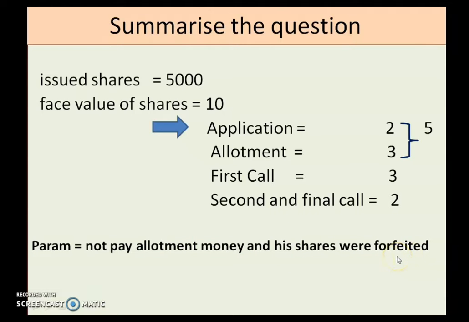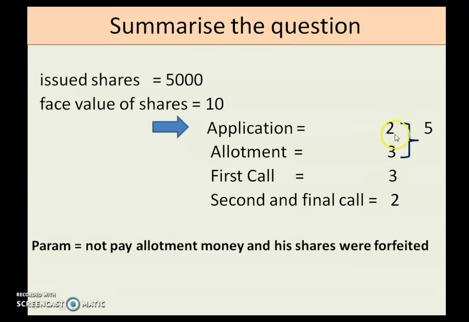Forfeited means cancelled. So till now, how many shares are called by the company? We have already called application, and allotment money was also called up. But after calling up, we notice Param has not paid the allotment money.